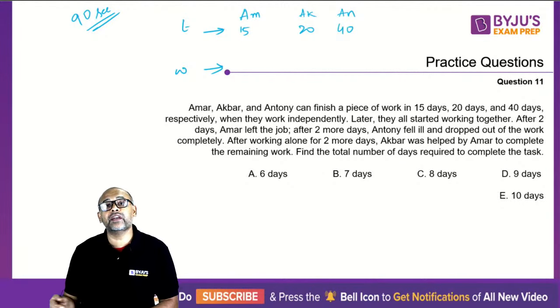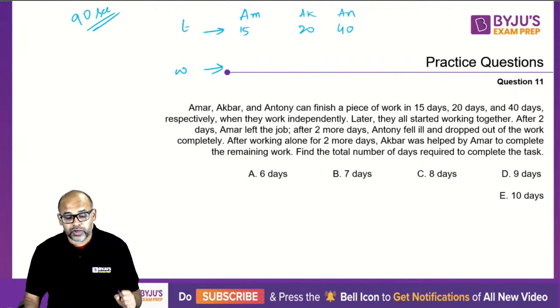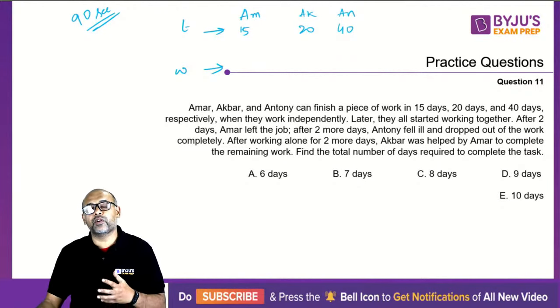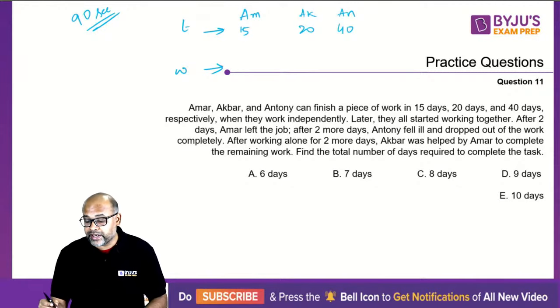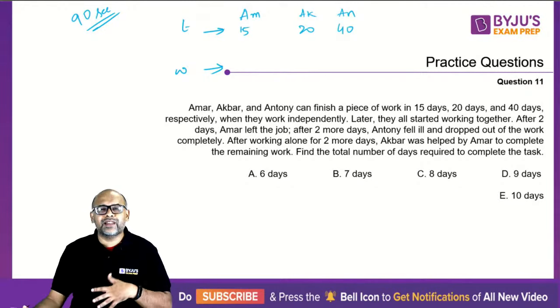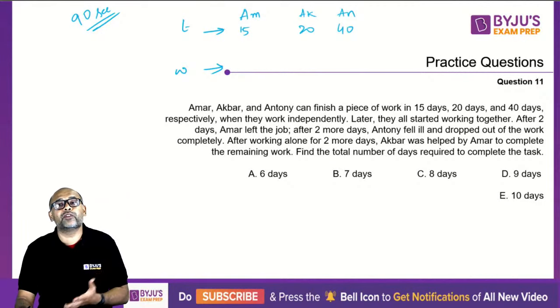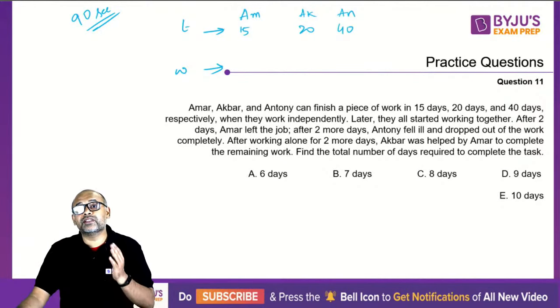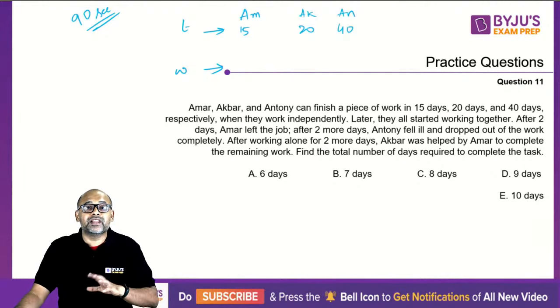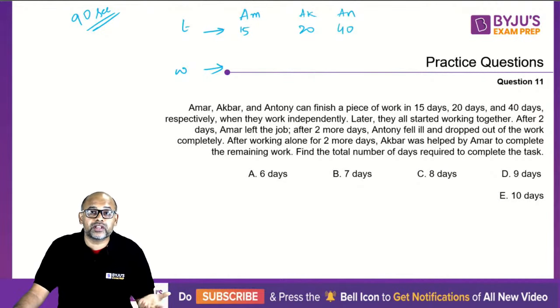My work will be the LCM of these three times. So what is the LCM of 15, 20 and 40? It doesn't have to necessarily be an LCM. You can take a number which is divisible by all three, whichever number comes to your mind. Typically we use LCM because that is the smallest number, but there is no rule which says that it should be the smallest number only.